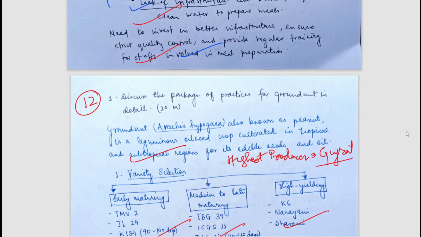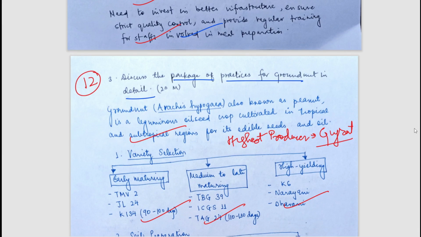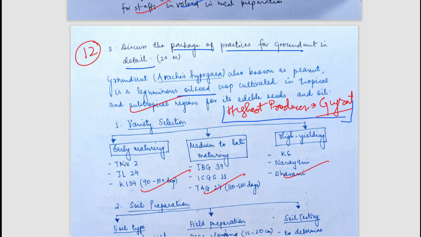The next question is, discuss the package of practices for groundnut. So we all know what groundnut is. It is a kind of leguminous wild seed generally grown in the subtropical regions. And in India, the highest producer is Gujarat. Its varieties have been mentioned, that is TMB2, JL24, K134, and you can see many various types of varieties have been mentioned. At least 8 to 9 varieties have been mentioned by the student.